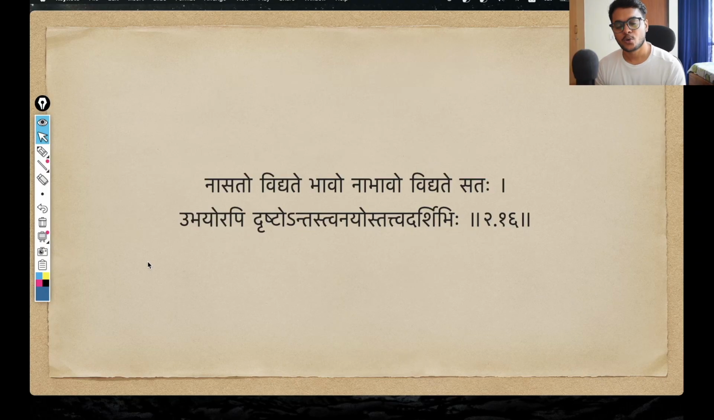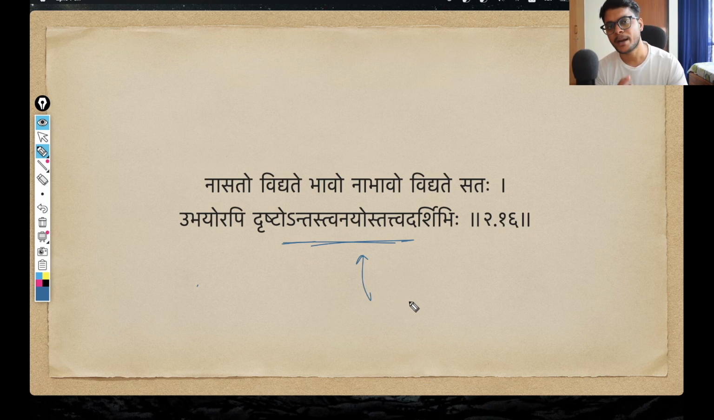Okay, so this is the shloka that we will decode today. Let me go through the shloka once. Na sato vidyate bhavo, na bhavo vidyate satah, ubhayorapi drishtontah, tvanayos tattva darshibhi. Okay, so this is a shloka and this is not actually a single word, as we already know that these are multiple words that are joined together due to sandhi rules.